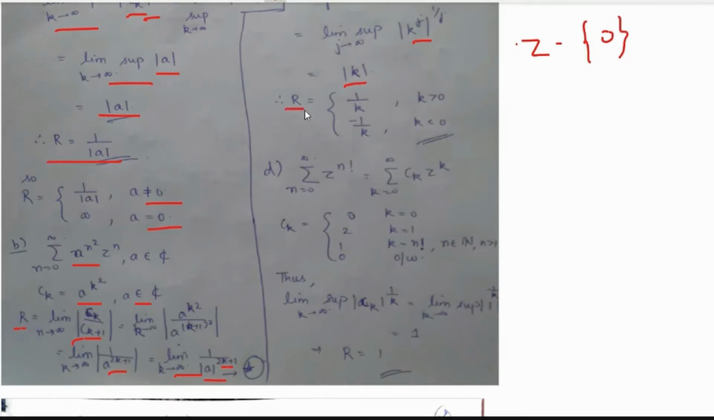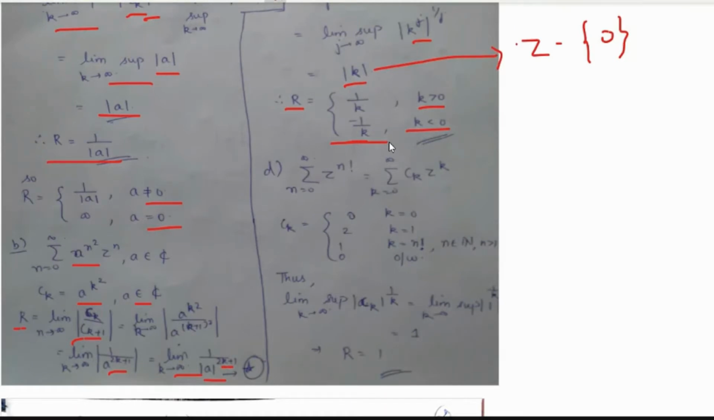So r would be equal to 1 by k if k is greater than 0, and minus 1 by k if k is less than 0, right? Because k belongs to integers minus 0. And if it is an integer, then इसका modulus would be positive if k is greater than 0, and with a minus sign, minus 1 by k if k is less than 0. So we have the answer for r. Is it clear now? Yes, ma'am.